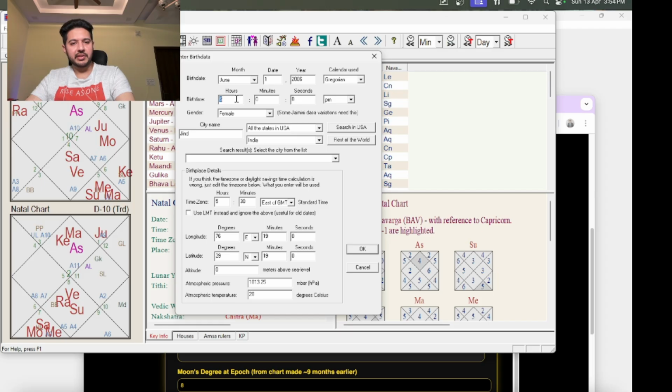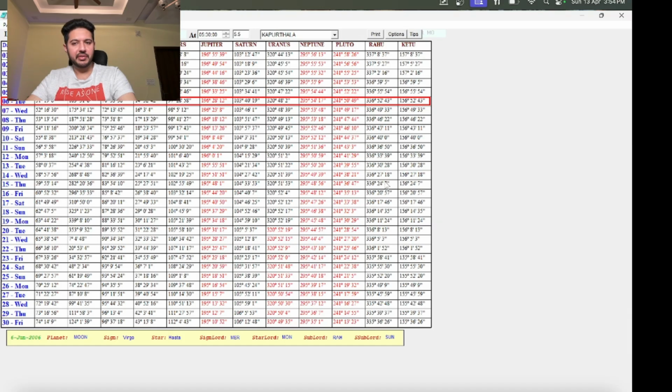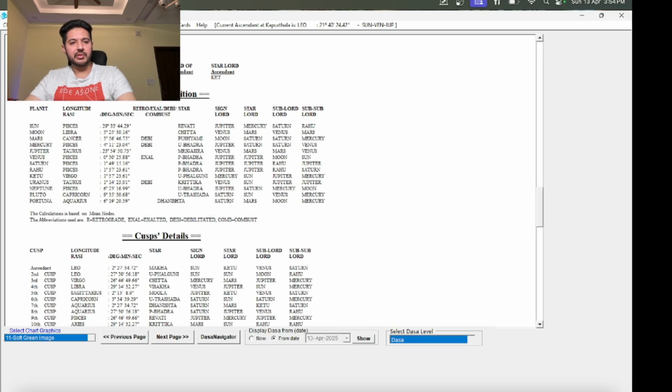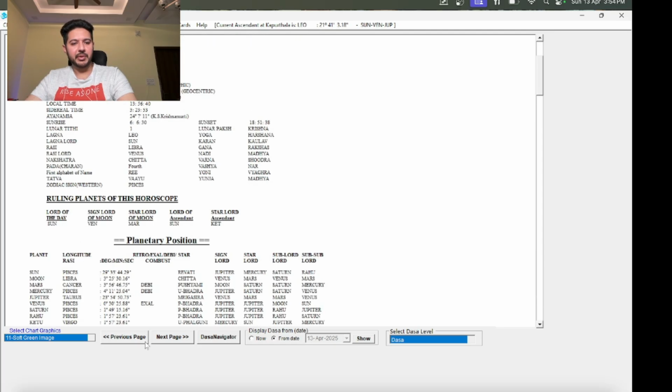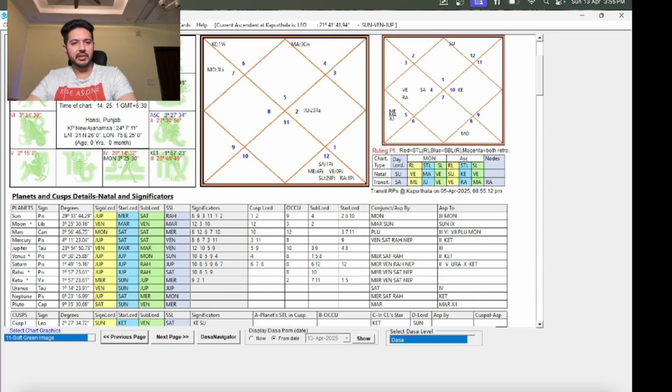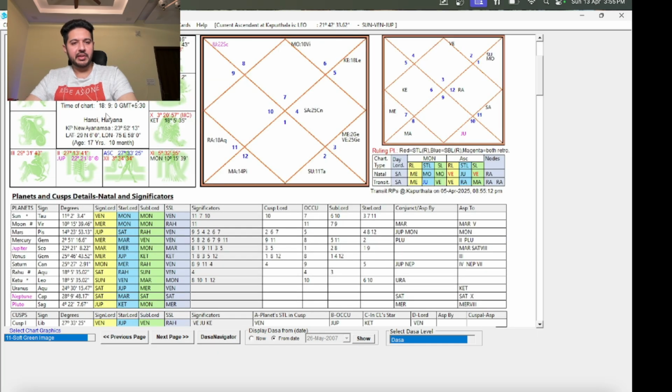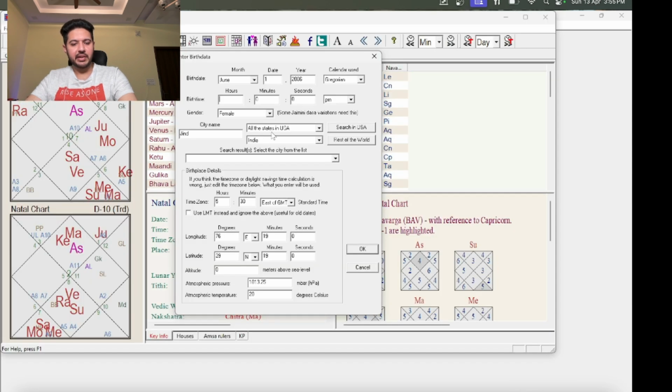Right. And let's put the time which is near the birth timing, the original timing of the native. So the native's real timing is given here, so that's the Muhurat chart. Let's reset this one. Okay, so that's 1809. So this is what we have to enter here, 1809, and this is 24 hours format. Place is Jind, Haryana.